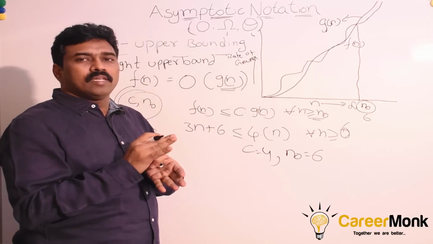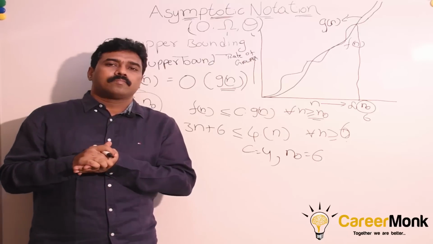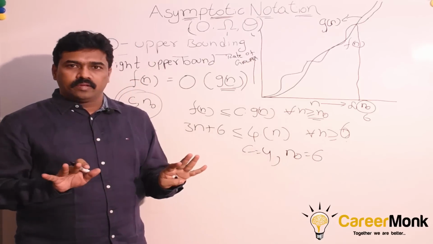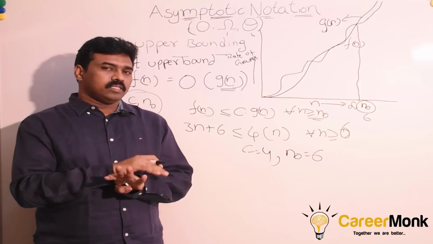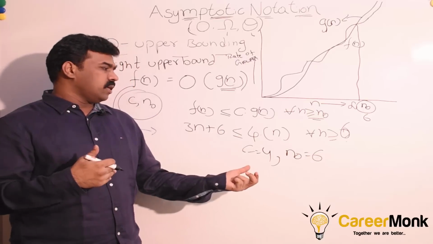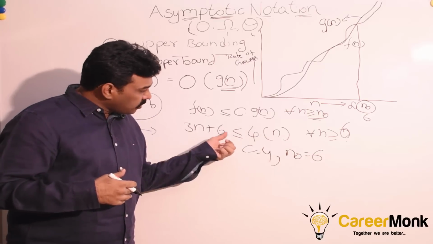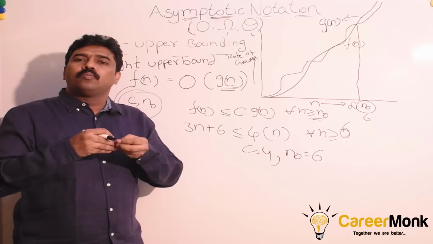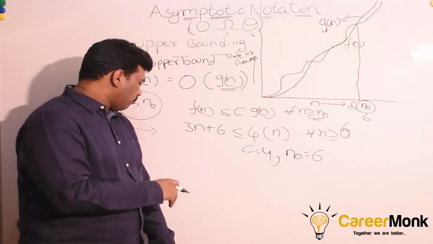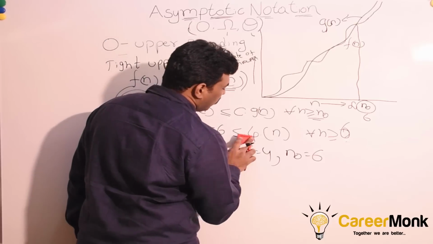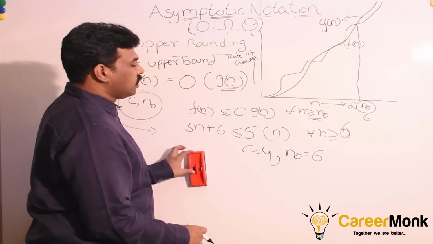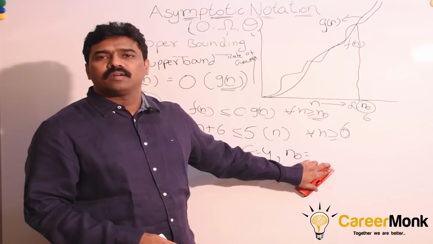One important observation that we need to keep in mind is that the values of c and n0 are not unique. There is no uniqueness of the constants. c can be anything, n0 can be anything. That means, while satisfying this expression, there could be an infinite number of possible values for c and n0. So instead of 4, you can put 5 also. In that case, the n0 value will be a little different.